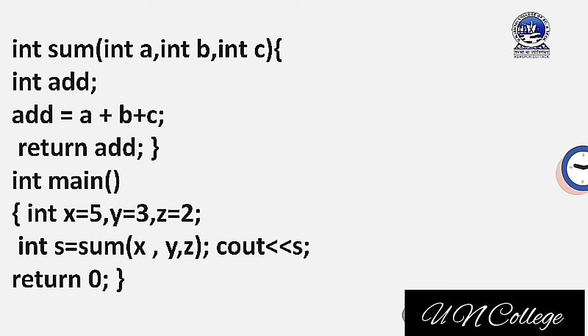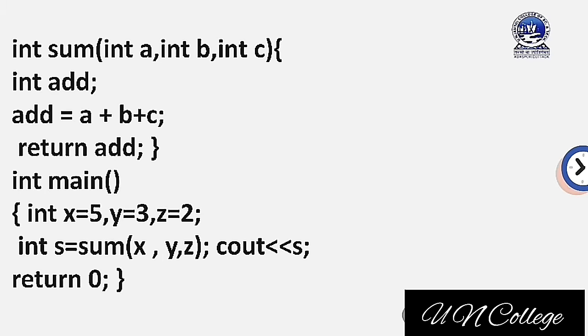Then int s is equal to sum of x comma y comma z. When this statement is executed, control will go to the function we have used here, int sum, int a comma int b comma int c.